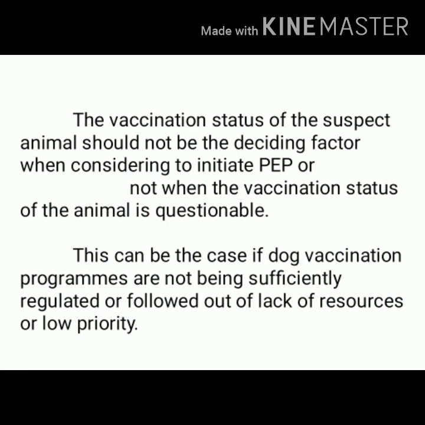So, if we don't know the vaccination status of the animal, or even if the animal is vaccinated, it is still essential to begin post-exposure prophylaxis.